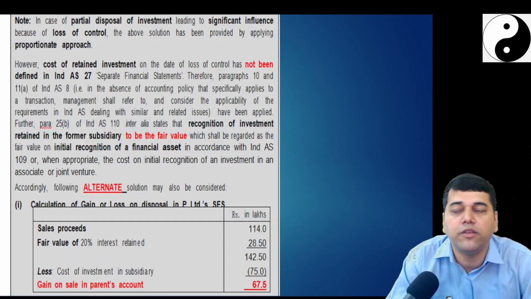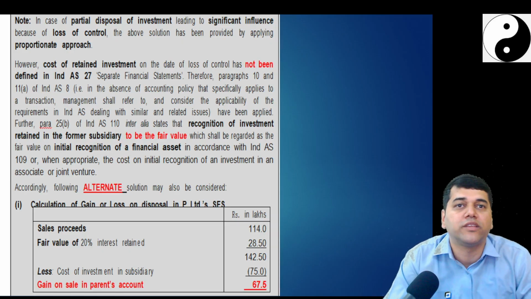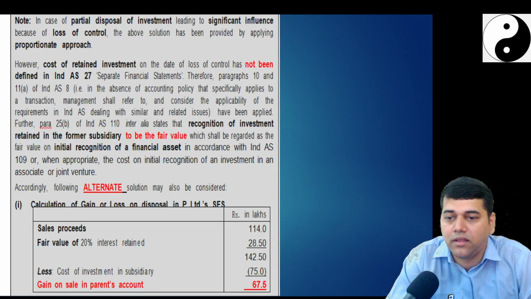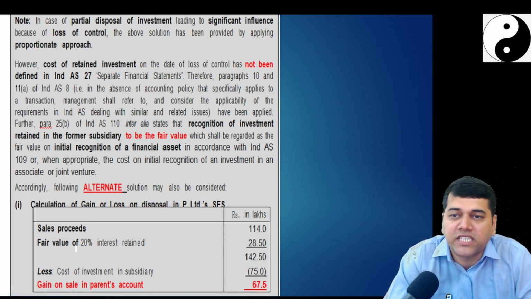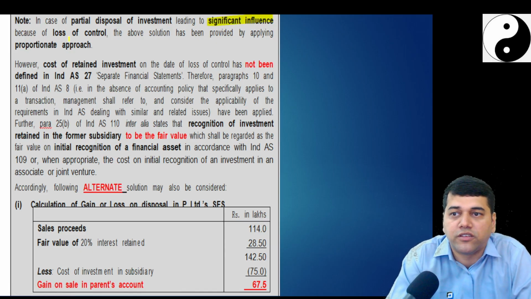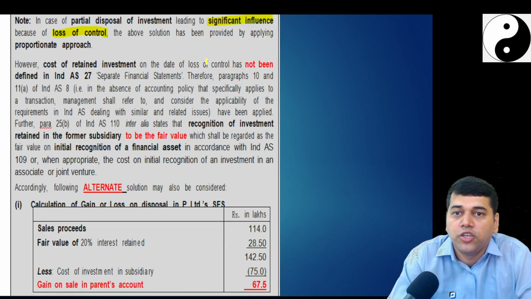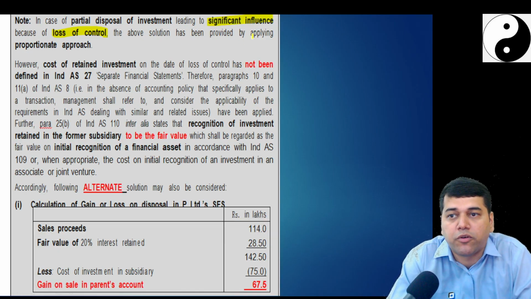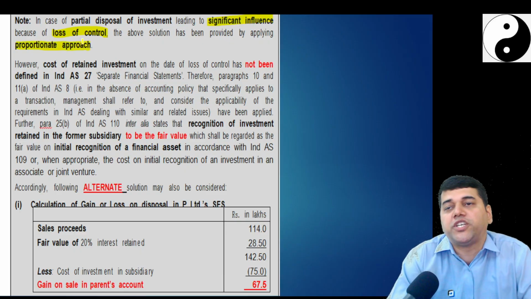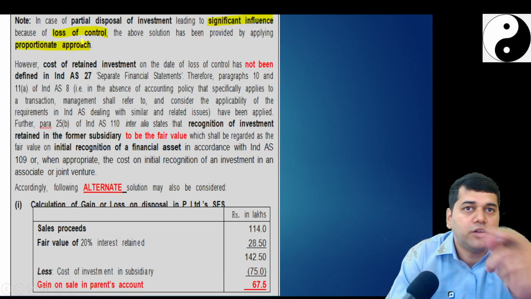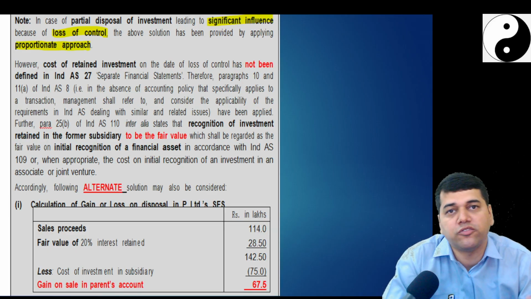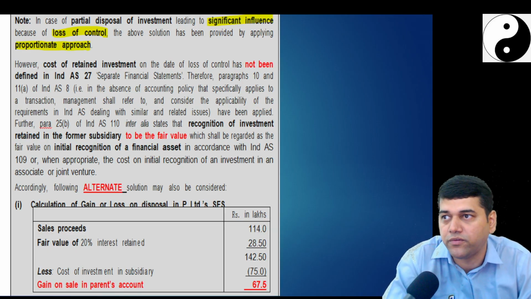Now, alternative answer they said, let us try to understand what they are trying to tell here. They say that in case of partial disposal of the investment leading to significant influence, but you lose the control, the above solution has been provided by following the proportionate approach. You have done the proportionate approach, no? How much associate went off? Proportionately you disposed of.